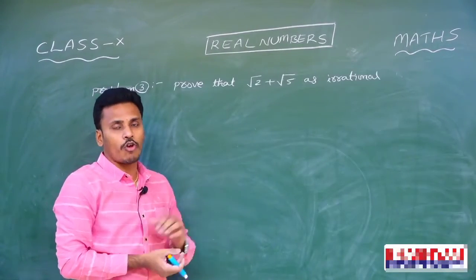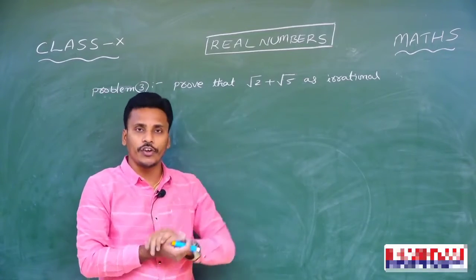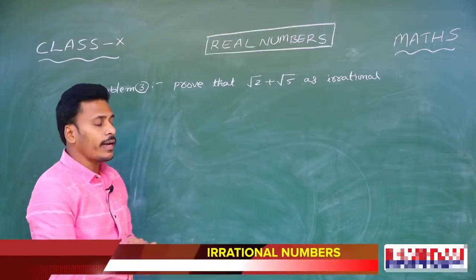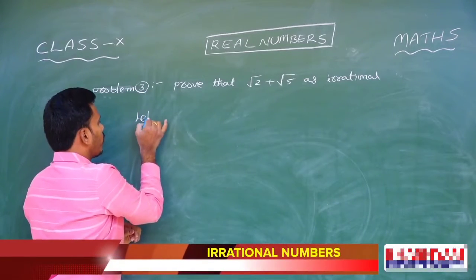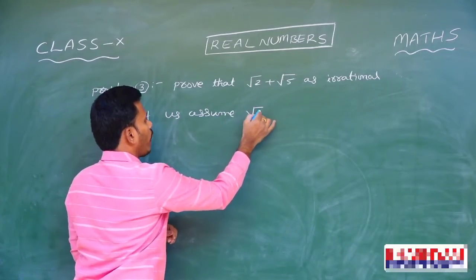Let us start the last problem of the class. We need to show that root 2 plus root 5 is also irrational. See, again we will start our proof with the wrong assumption. Let us assume root 2 plus root 5 is rational.